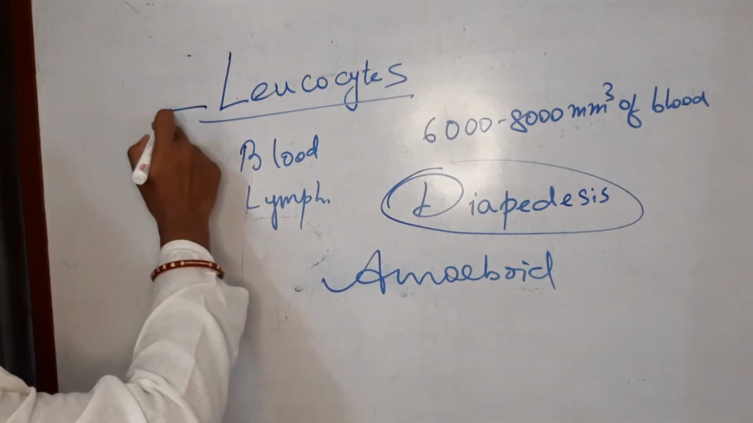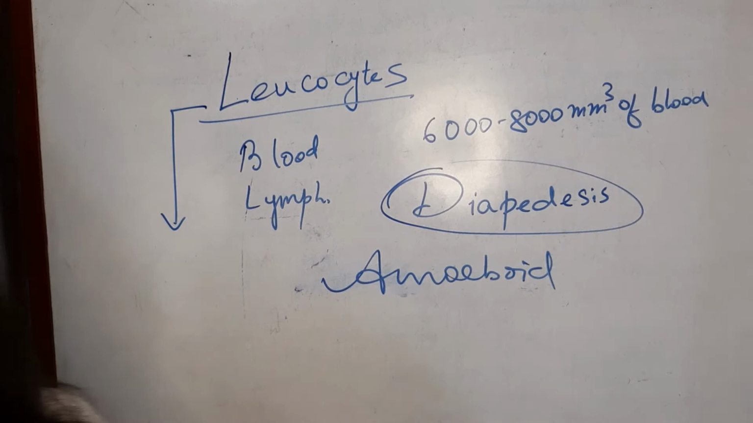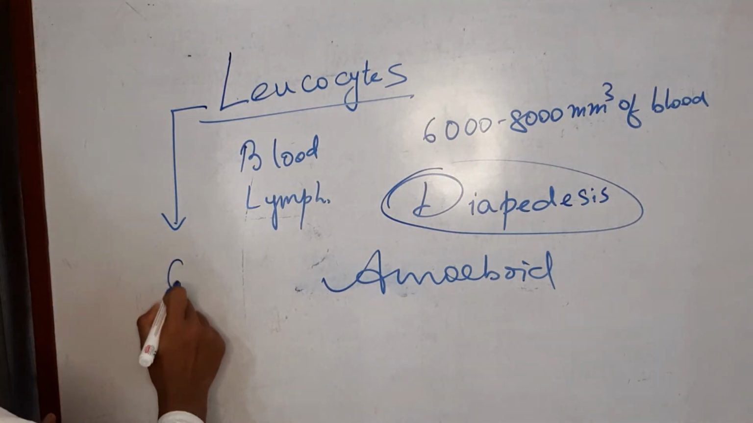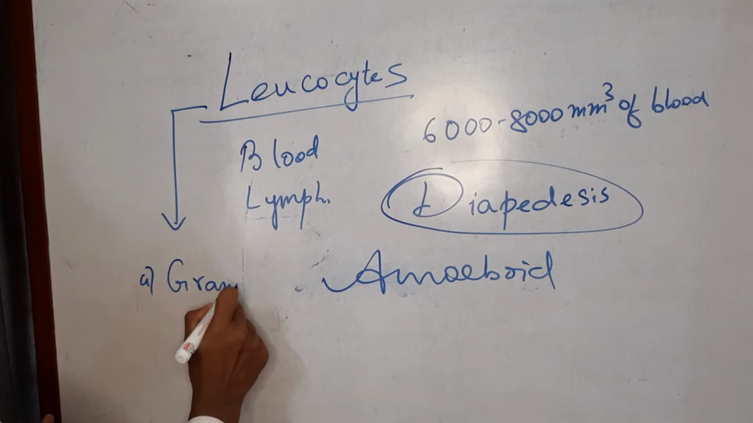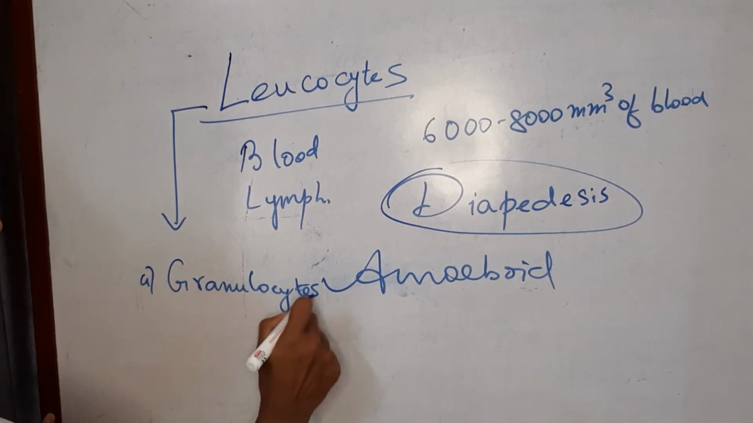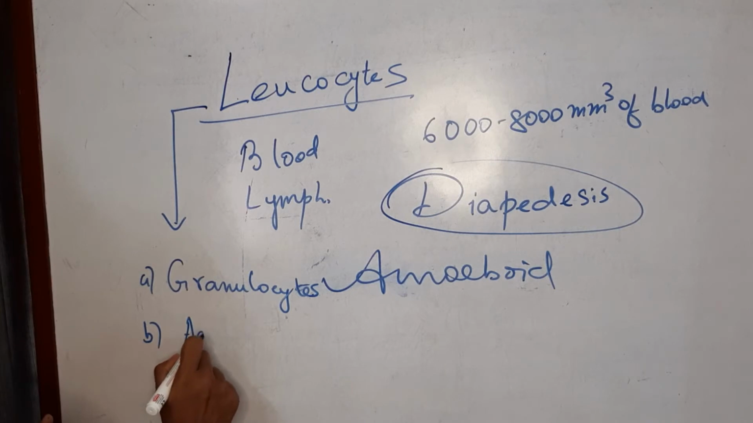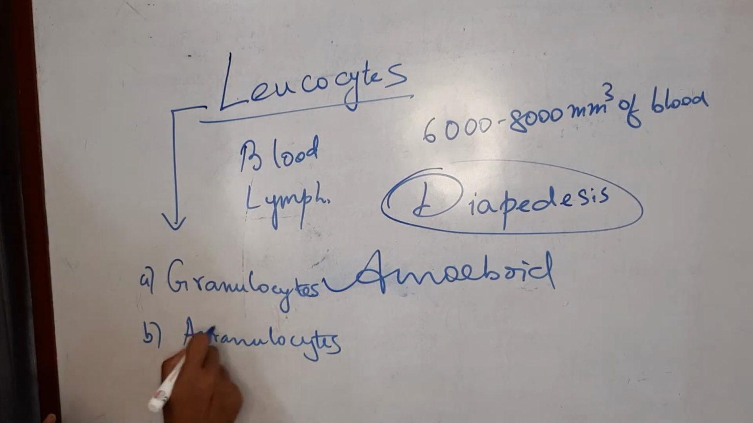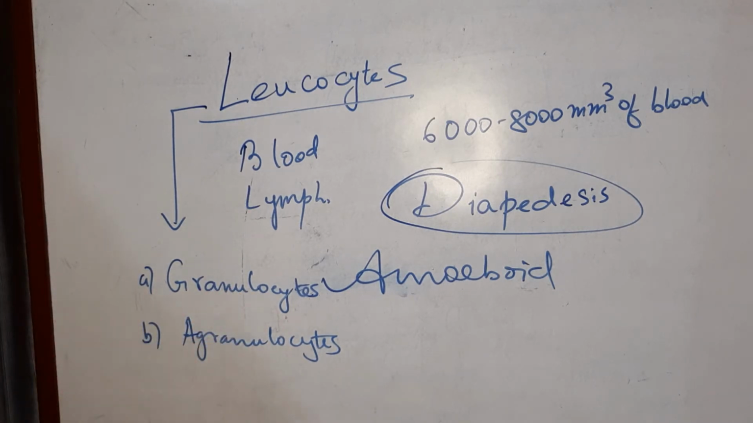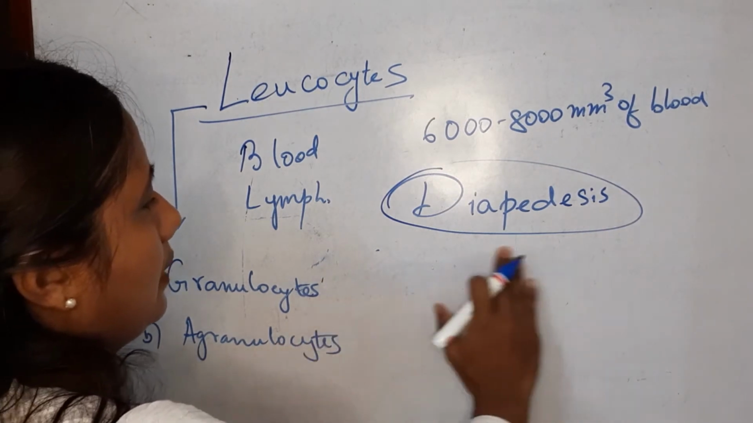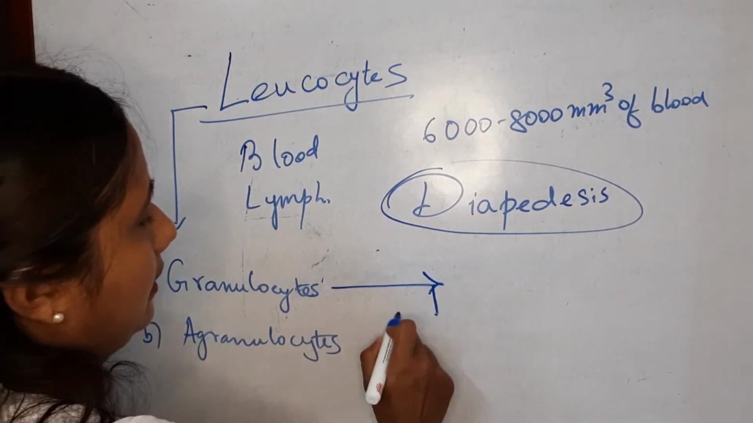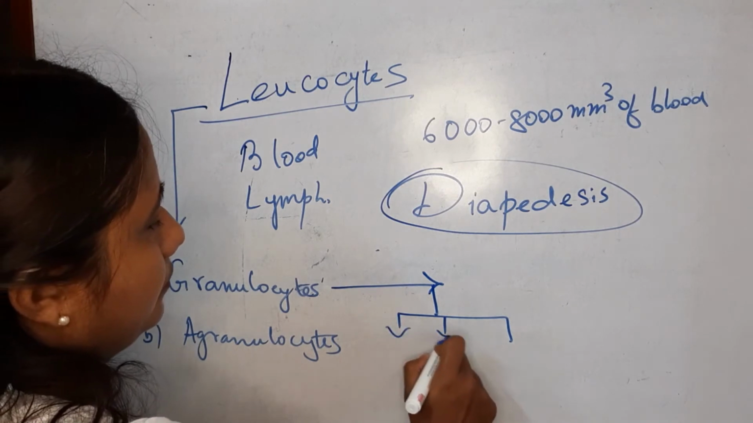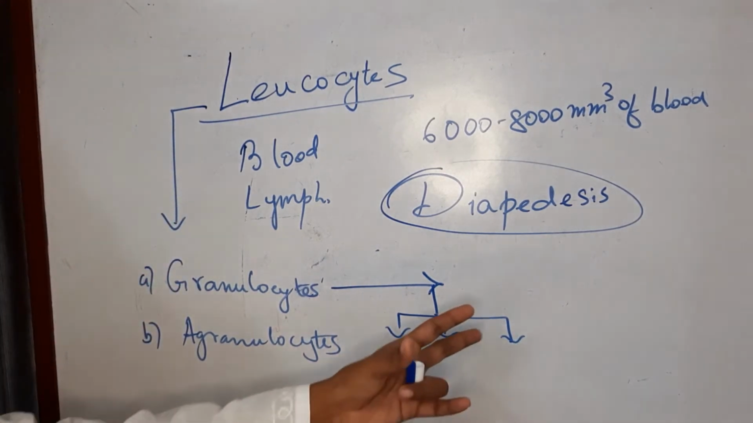Now these leukocytes are mainly divided into two types. The types are the granulocytes and the agranulocytes. So granulocytes and agranulocytes are the two types of WBC which are present. Now again, these are further divided. The granulocytes are further divided into three types, that are the neutrophil, eosinophil and basophil.